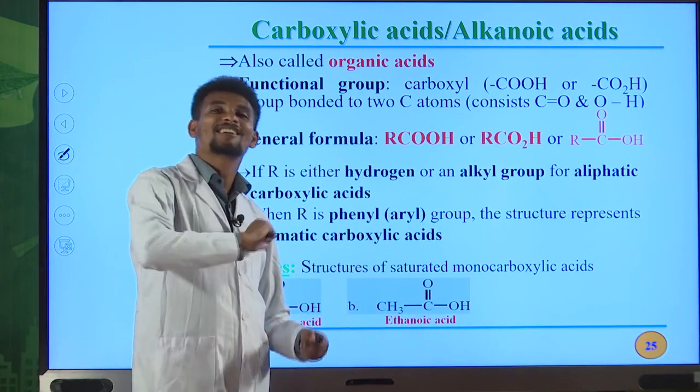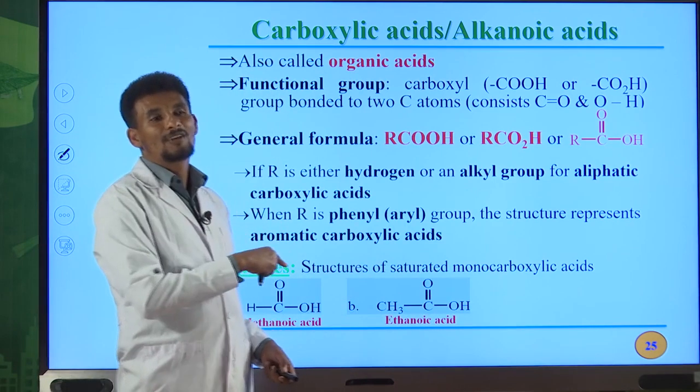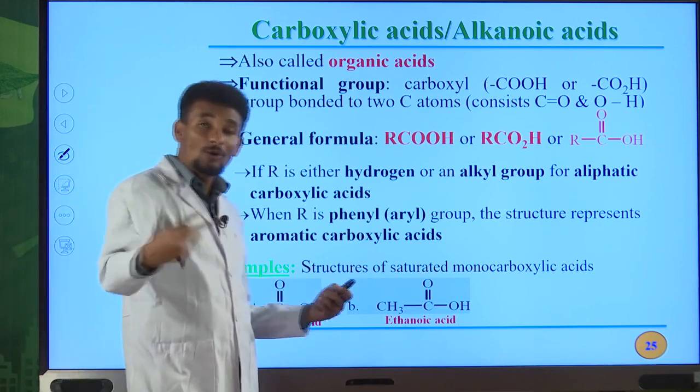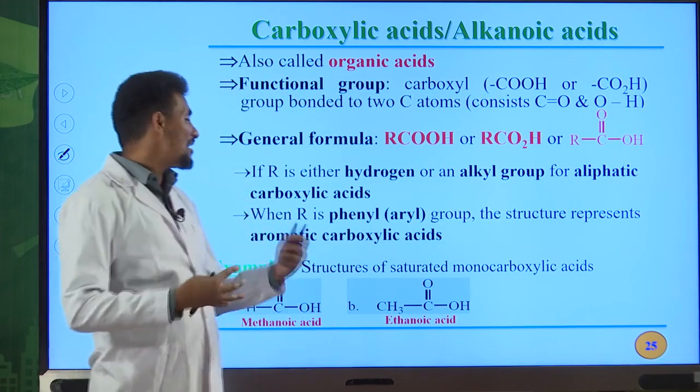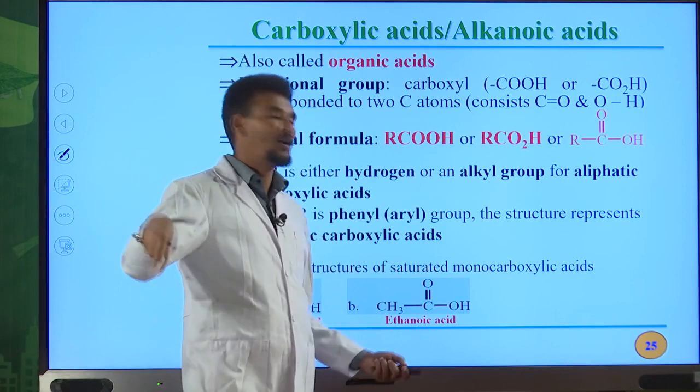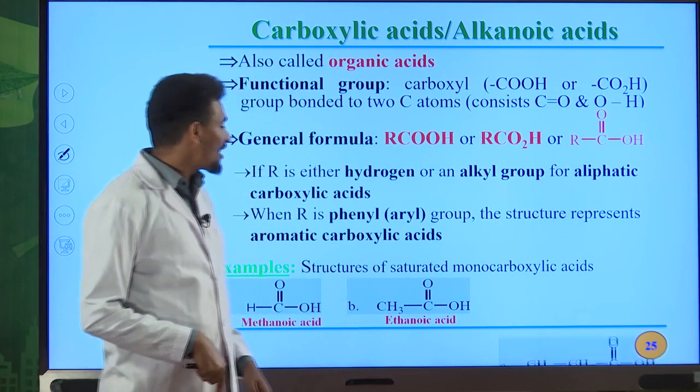Its common name is acetic acid. I told you about that. It is derived from the Latin word acetum, which means vinegar. So this is present in vinegar, okay? That's why it is named acetic acid.